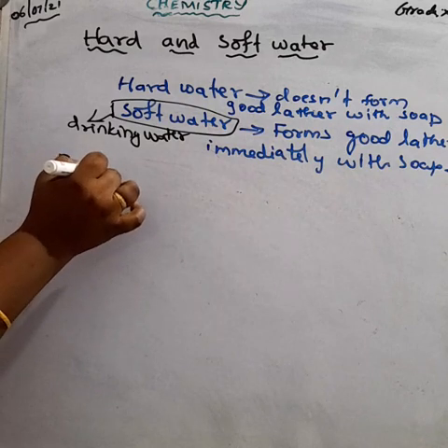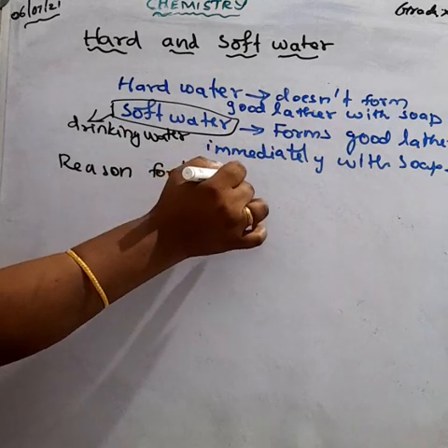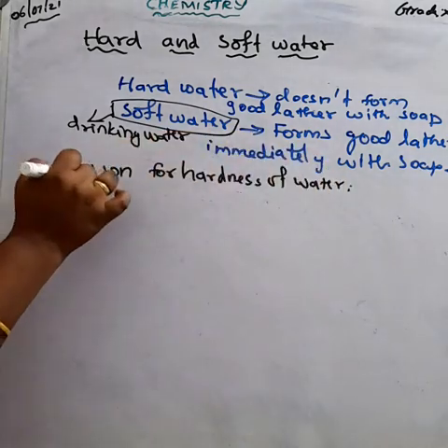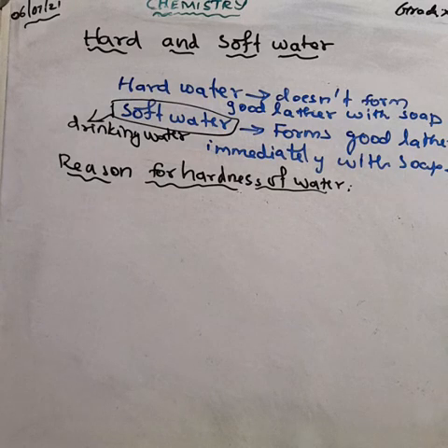Hard water contains many dissolved salts, but soft water is free from these salts. Now we are going to study the reason for the hardness of the water, the types of hardness of the water, and how we can remove the hardness of the water. Understood?